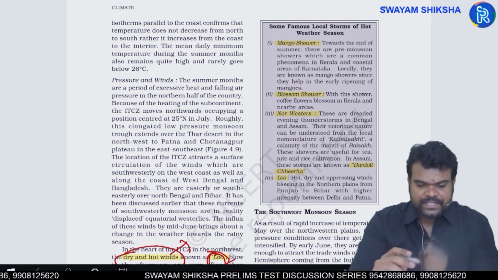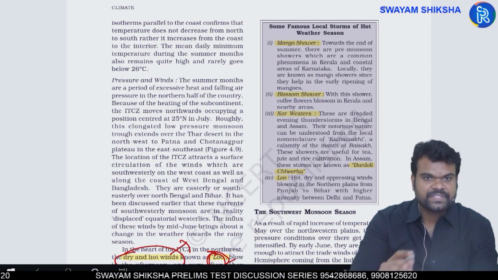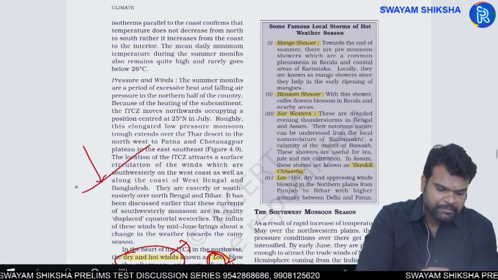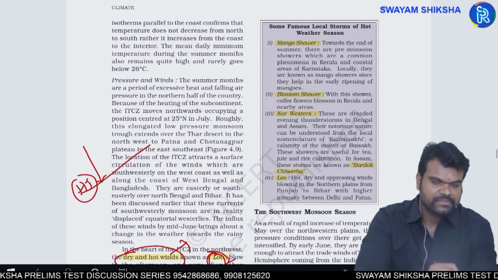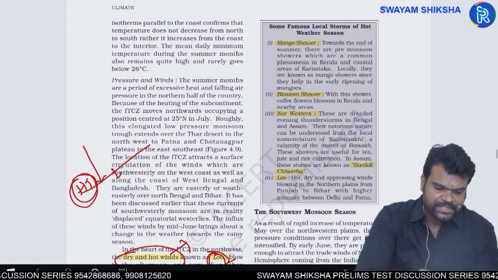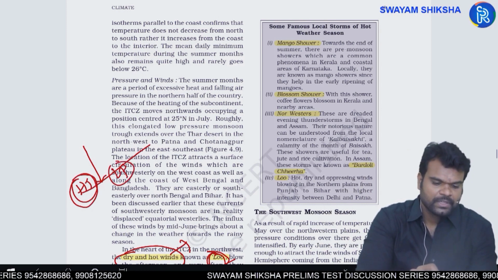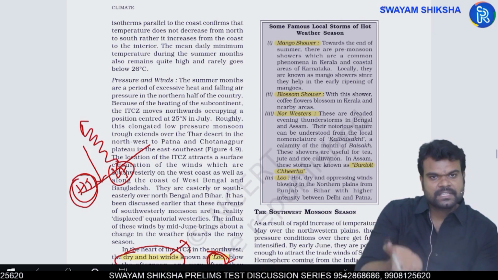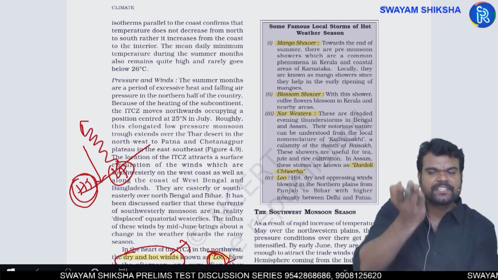Another significant characteristic of summer season in India is, for example, during daytime what happens? Temperature is very high because of the direct incidence of sun's rays. When you have the high temperature, pressure would be low, which means wind becomes very light. As a result, convection of the winds takes place. Convection is nothing but what?